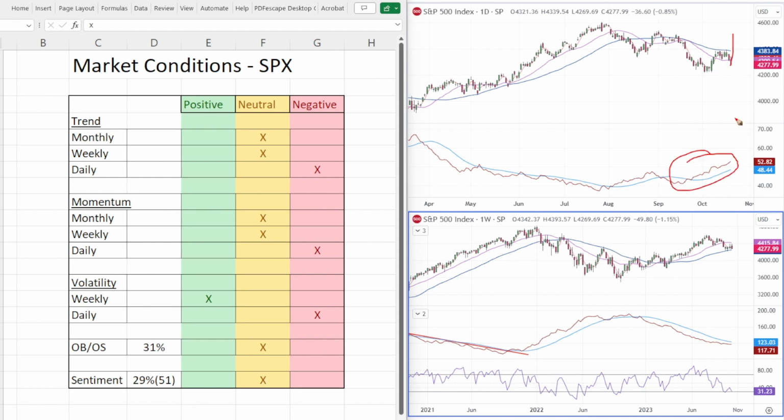It really shouldn't do something like that. It could bounce around or it could break down. But the odds of it going straight up and through all this with this kind of volatility, I think is pretty low. All right. So that's our two areas here.